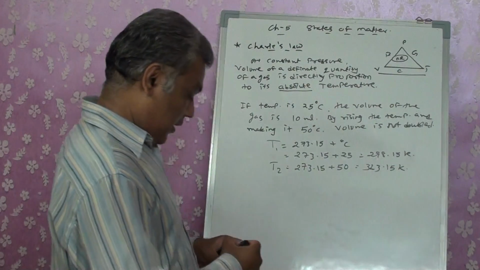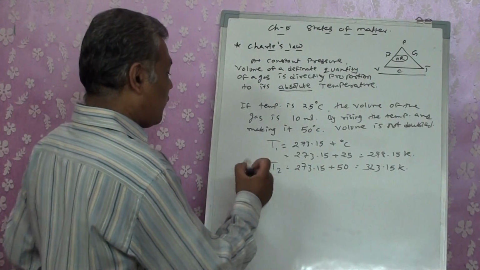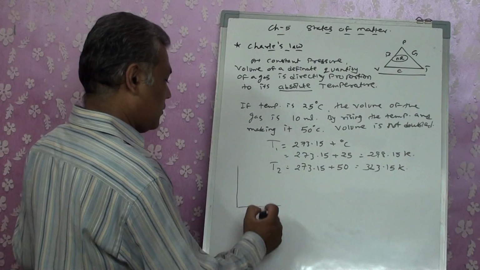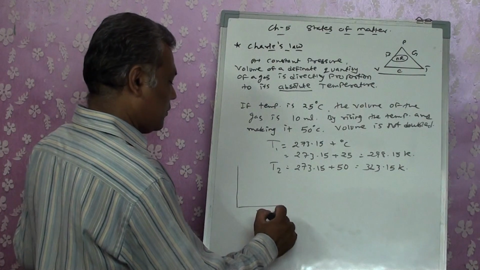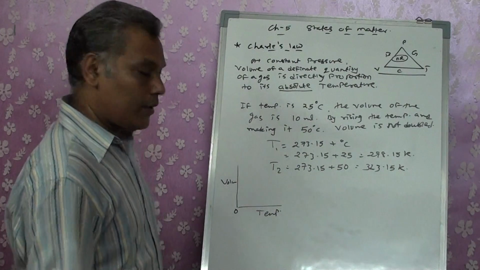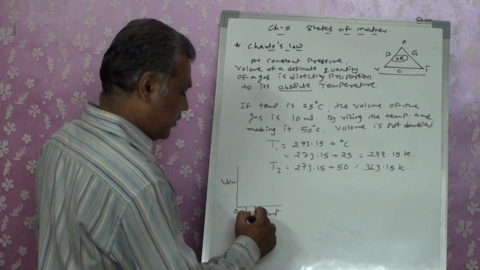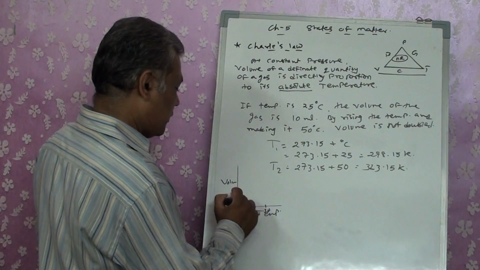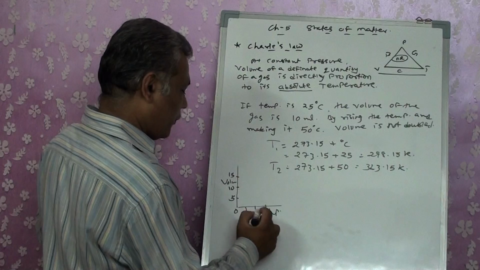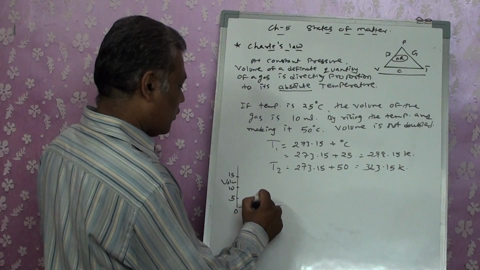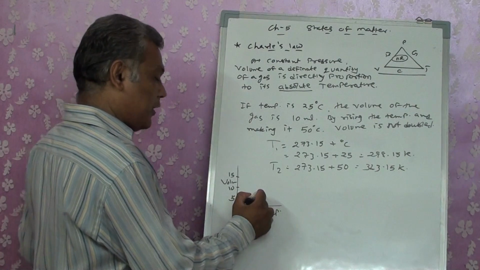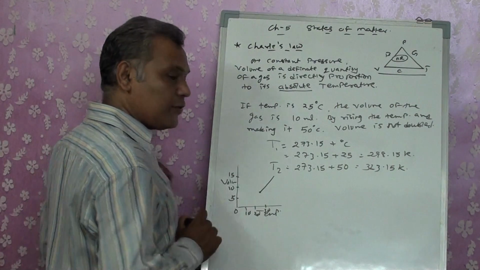Or by doing the same thing, if I say that I'm putting temperature and volume on a graph, this is 0, this is 10, 20, 30, this is 5, 10, 15. If I say that at 25 the volume is, suppose, 10, and I increase the temperature, the graph is increasing.